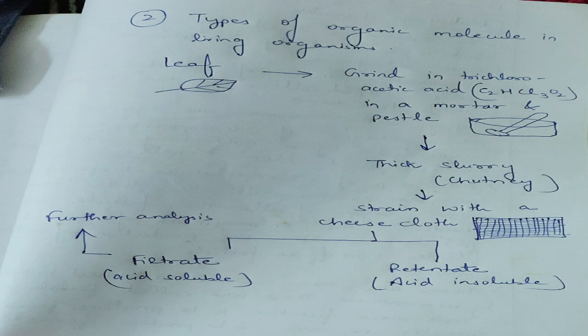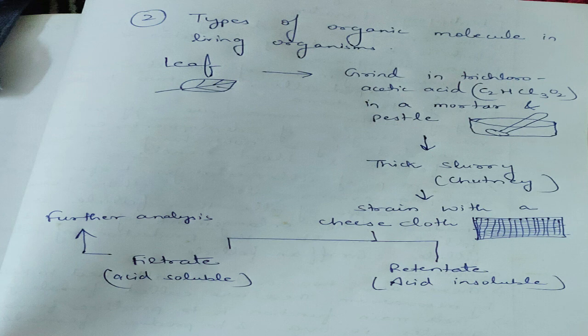And when you strain that chutney, strain means separation of substances, like we strain things using a sieve. So when we strain it, what will happen? We will get some portions of the leaf which are easily soluble in acid separated from those portions of the leaf which are insoluble in acid. The portion of the leaf which is soluble is called the filtrate. The portion which is insoluble is called the retentate.